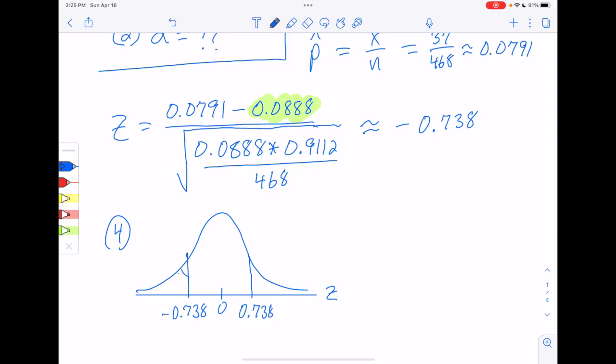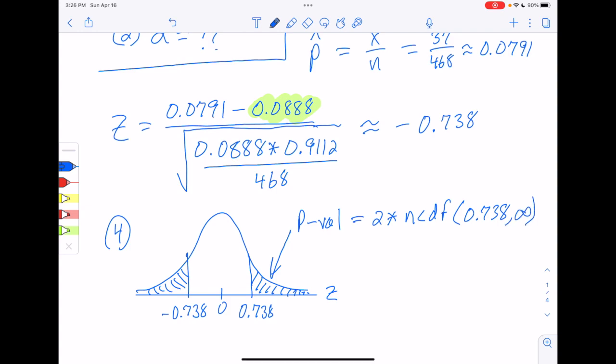So we want the area to the left of our test statistic as part of the p-value, but we also want the area to the right, its mirror image. And because it is a mirror image, those two sides are going to be the same. So when we go to do the p-value, you can pick either side. It doesn't really matter. But then you want to double the area that you get there. So I'm going to say the p-value is 2 times normal CDF, and I'm using normal CDF because it was a z-score, not a t-score, from 0.738 to infinity. Again, you could do the area on the left and double it, or the area on the right. It doesn't matter because they're the same size.